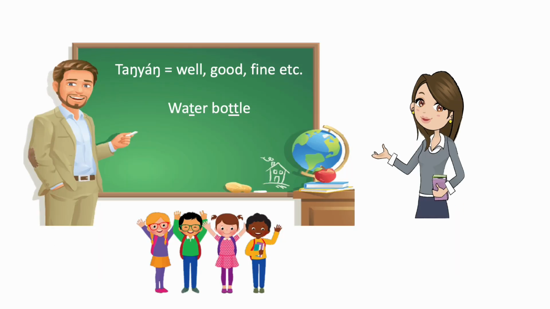Okay, we're gonna use a word to begin our sentence of saying that it's nice to see you. That word is dayan. Dayan. And dayan, it's used a lot in Lakota, and it has the connotation of meaning like well, good, fine, etc. Now, this T by itself at the very beginning, it's not like a T sound in English.